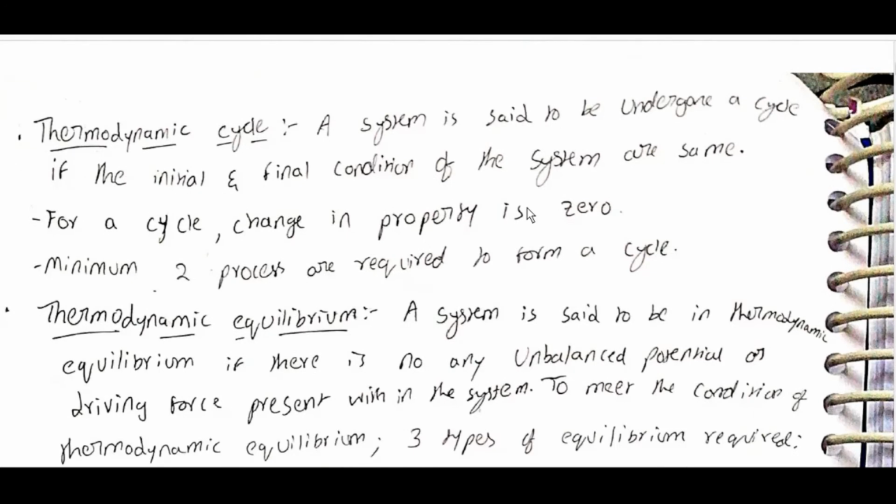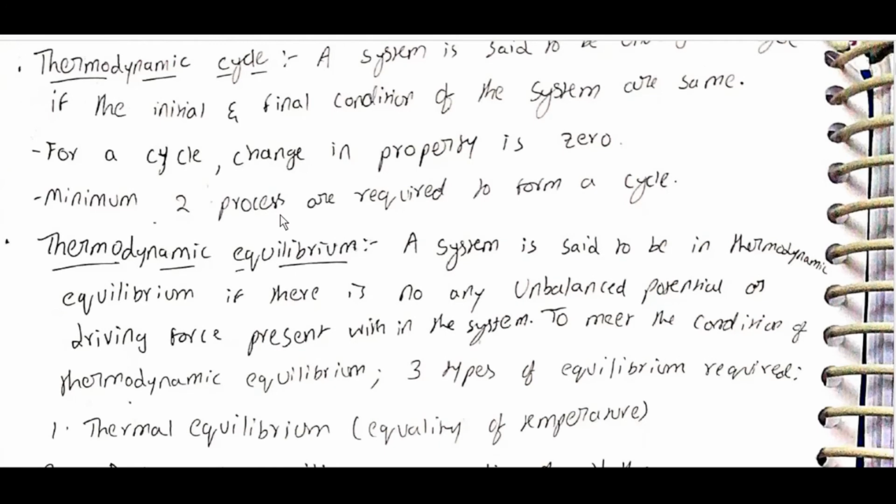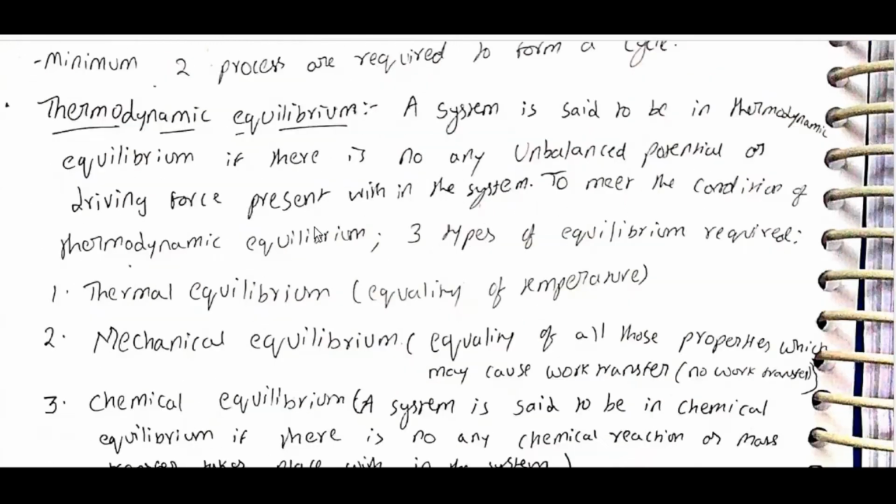Thermodynamic cycle. A system is said to have undergone a cycle if the initial and final conditions of the system are the same. For a cycle, the change in property is zero. A minimum of two processes is required to form a cycle.